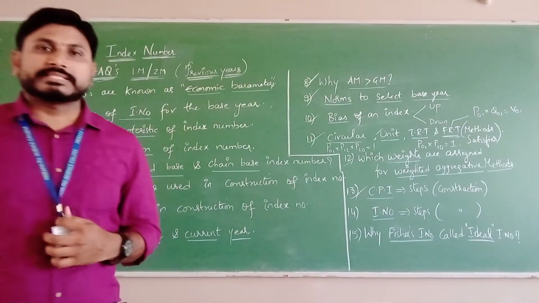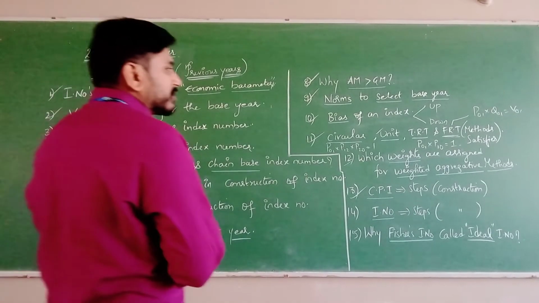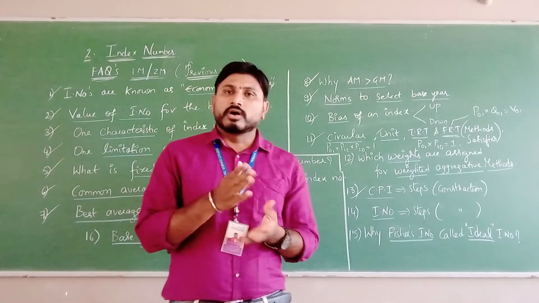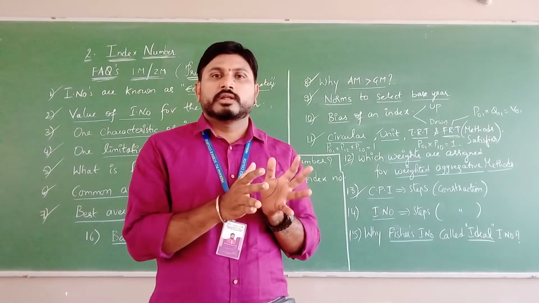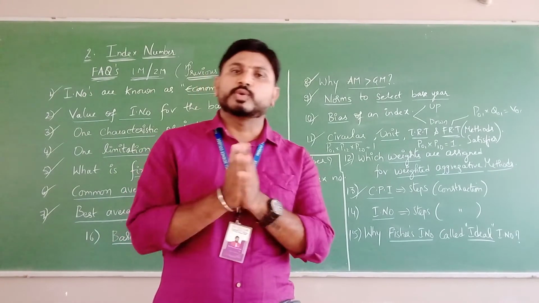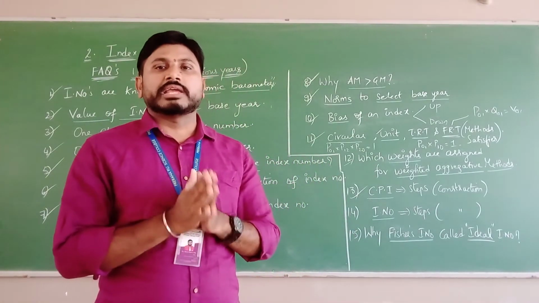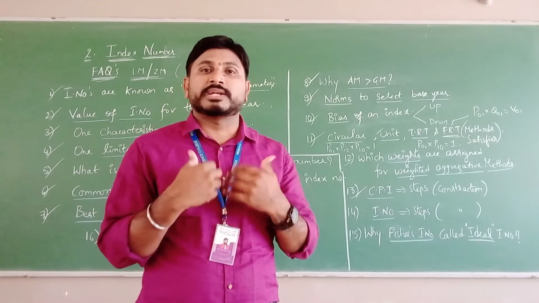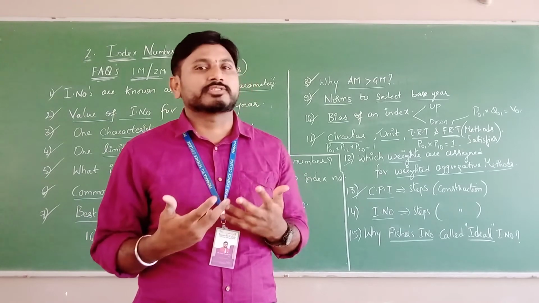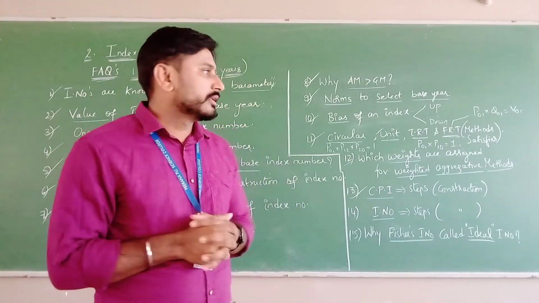Consumer price index number is nothing but the cost of living index number. What do you mean by cost of living index number? It is the cost met by a specified class of people in purchasing a basket of goods and services. Very simply, in one word, I can say it is the expenditure of specified classes of people on the goods and services they are going to take, right?